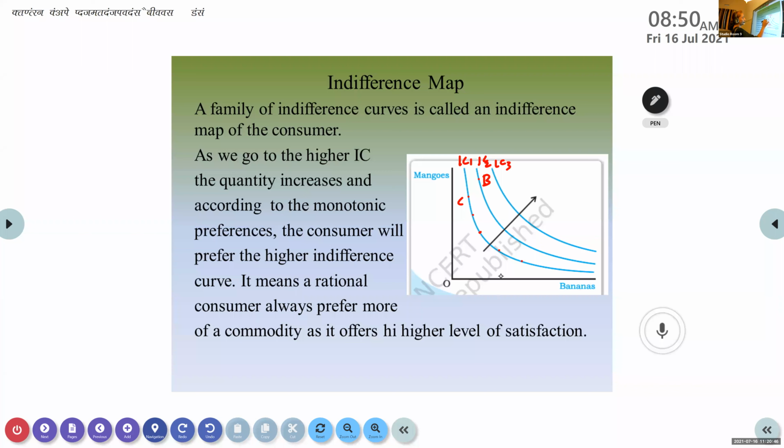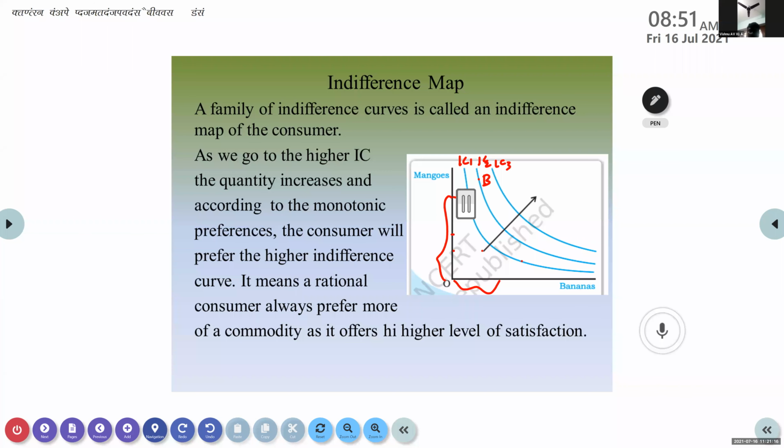So this shows this much amount of mangoes and this much amount of bananas. So if I am going to this point B, what happens to the bananas and mangoes? I'm not asking about any other point, only C I asked you. What is the difference between C and B? What happened to the amount of bananas and mangoes?